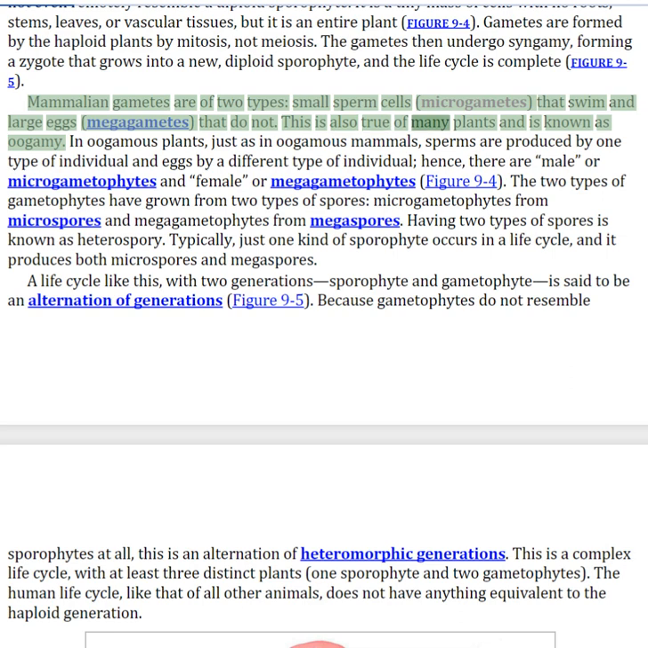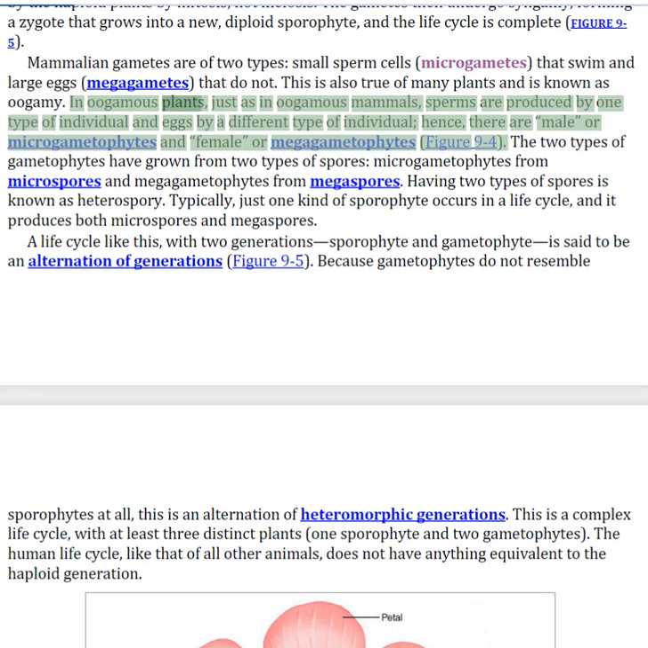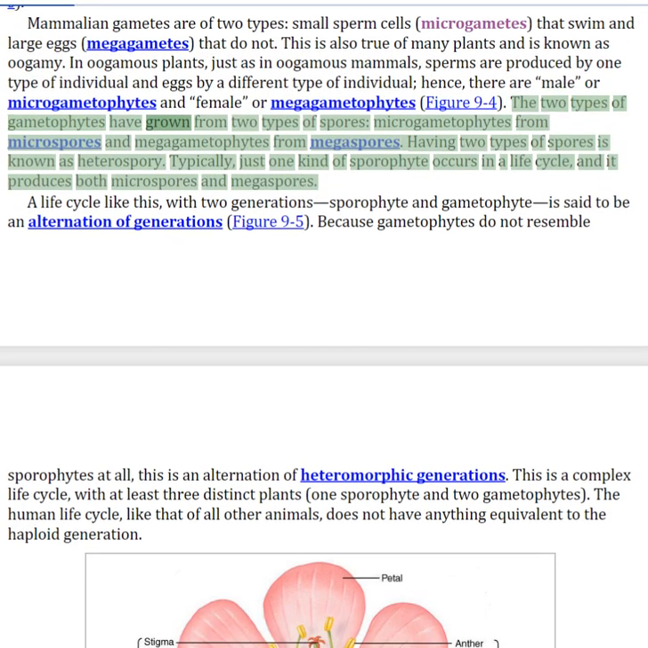Mammalian gametes are of two types, small sperm cells that swim and large eggs that do not. This is also true of many plants and is known as oogamy. In oogamous plants, just as in oogamous mammals, sperms are produced by one type of individual and eggs by a different type of individual, hence, there are male or microgametophytes and female or megagametophytes. The two types of gametophytes have grown from two types of spores, microgametophytes from microspores and megagametophytes from megaspores. Having two types of spores is known as heterospory.